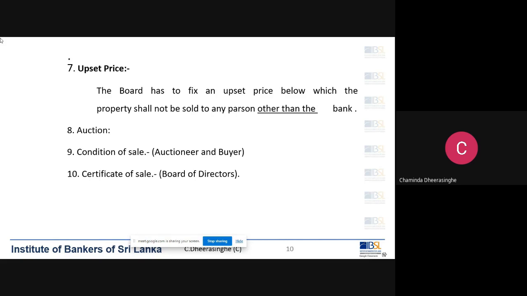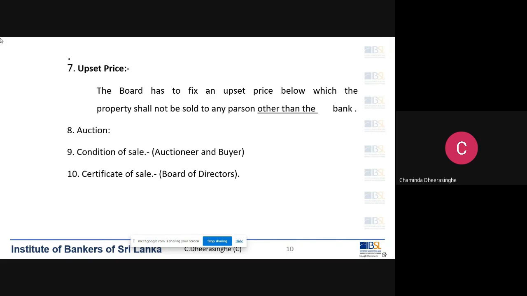It's a huge loss to the owner of the property, the borrower. So the borrower can challenge that in a court of law, and if the court sees this, there is a high possibility the court can cancel the auction. So always try to get the maximum price for the land, recover whatever the dues to the bank, and give the balance to the borrower. Remember, fix the upset price based on that principle.